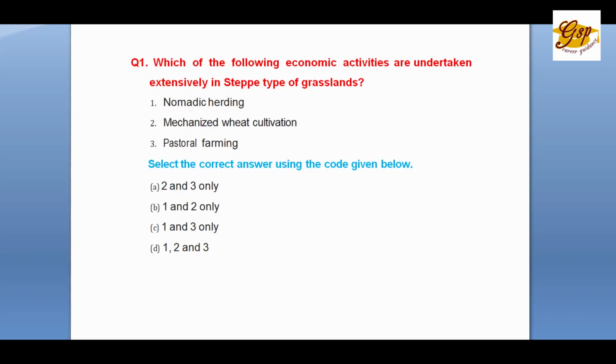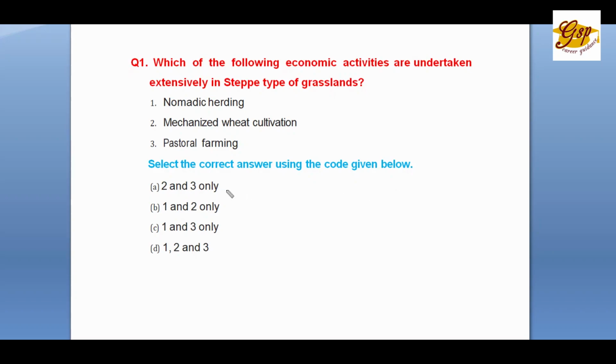Question number 1. Which of the following economic activities are undertaken extensively in steppe type of grasslands? 1. Nomadic herding. 2. Mechanized wheat cultivation. 3. Pastoral farming. Select the correct answer using the codes given below.